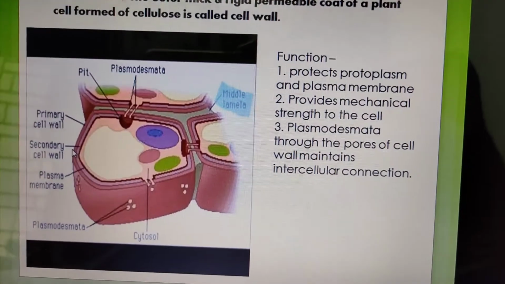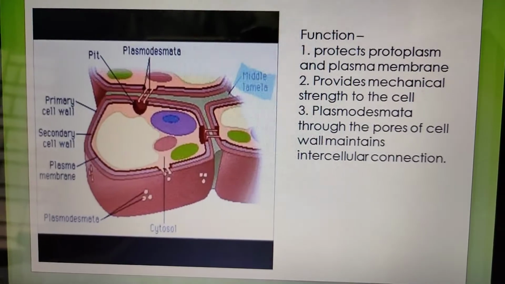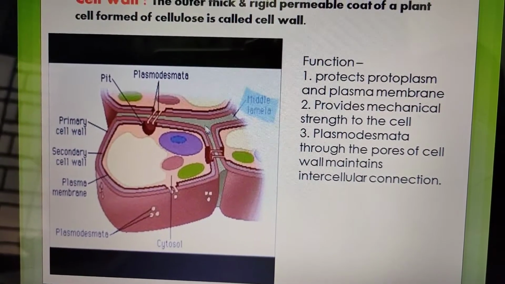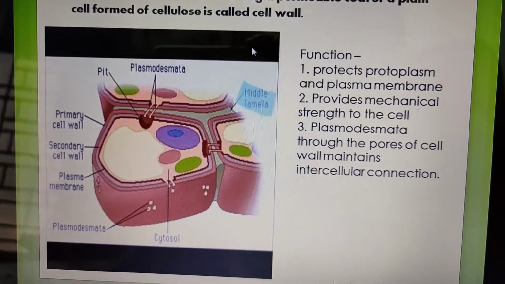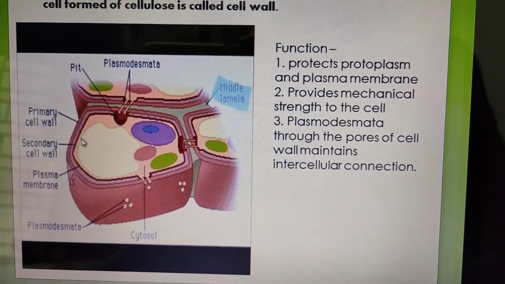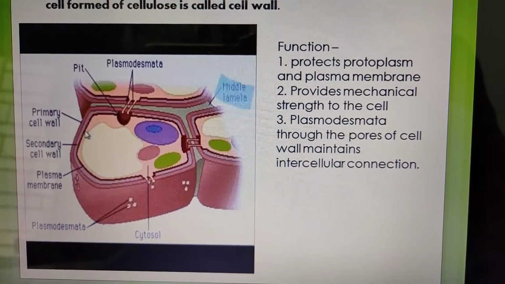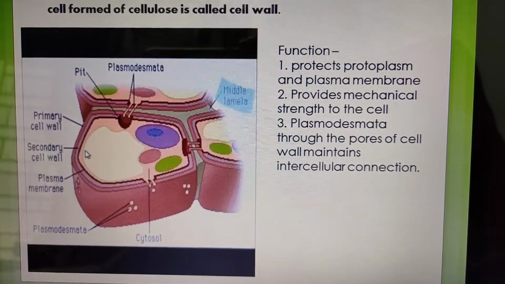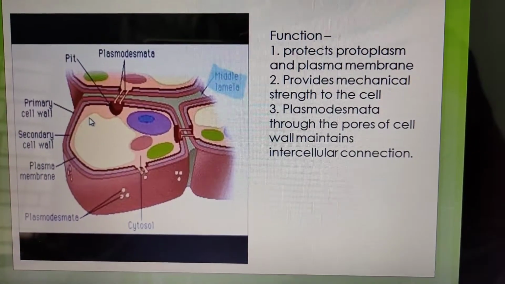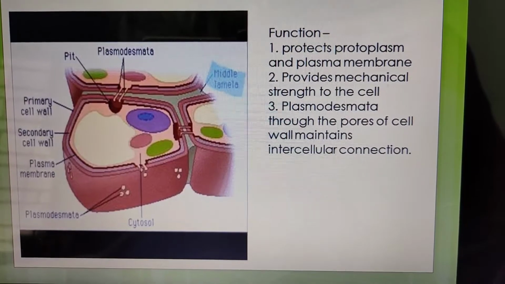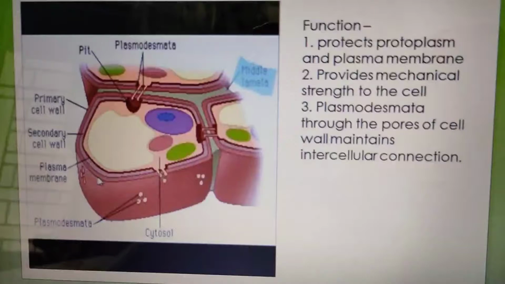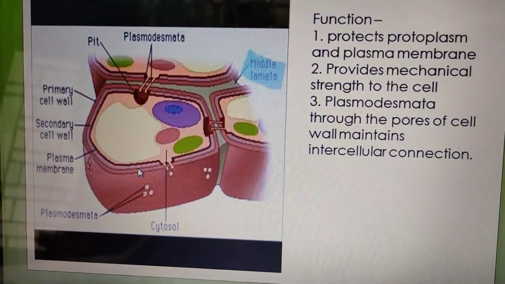What is primary cell wall? The wall at the two sides of the middle lamella, the outer surface of the plant cell, is known as primary cell wall, and this is comparatively thin and permeable. It is composed of cellulose. Other than cellulose, hemicellulose, lignin and suberin are also present. But in case of yeast cell, we find that it is chitin.